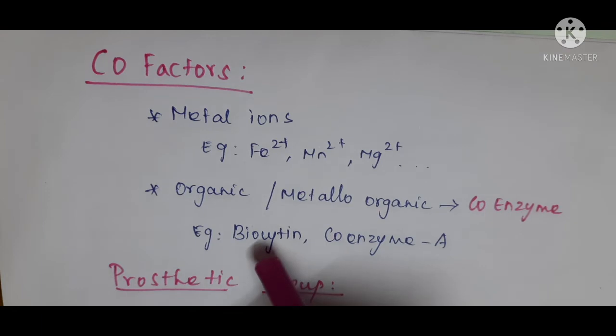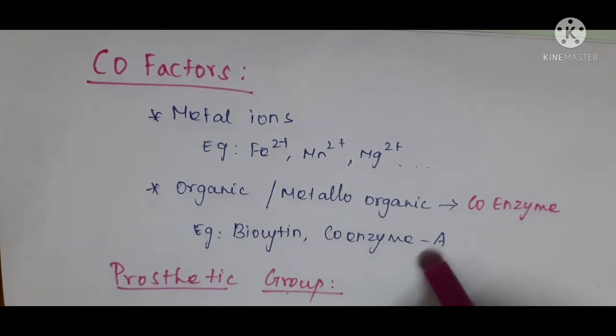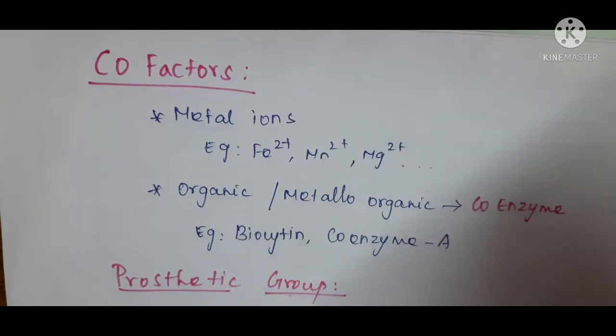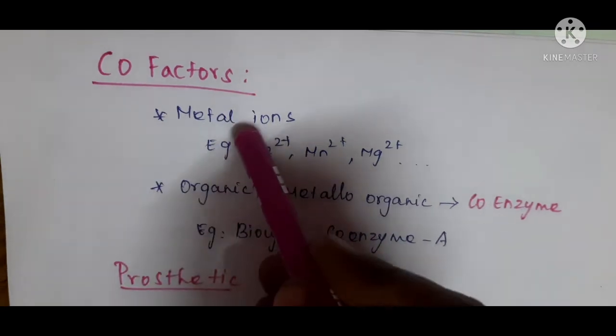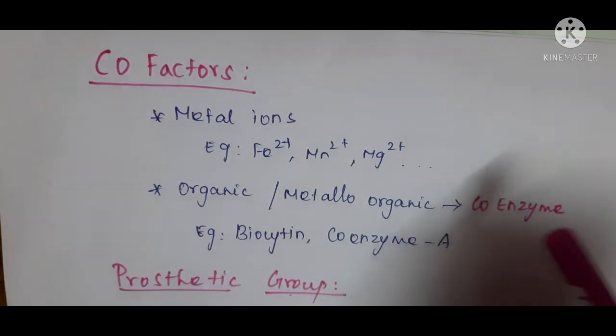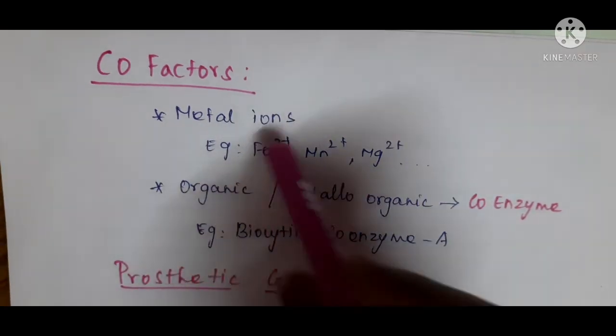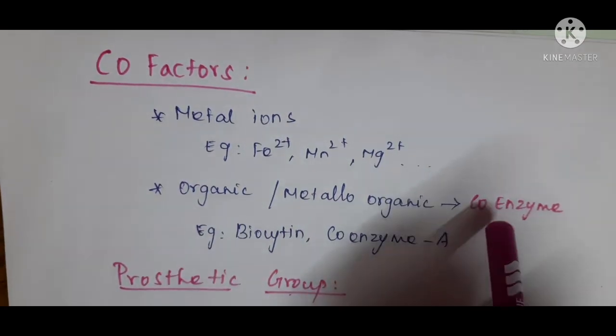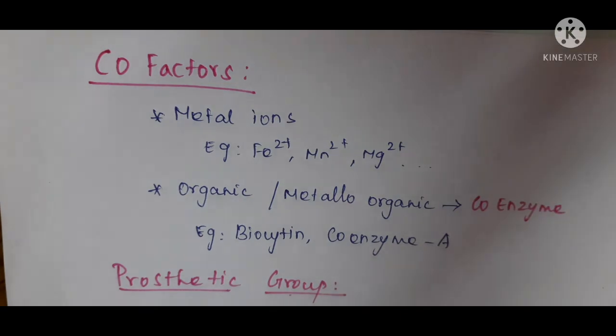Example for coenzyme is biocytin, coenzyme A. Some enzymes need only metal ions or coenzymes for catalytic activity, and some other enzymes require both metal ion and coenzymes for catalytic activity.